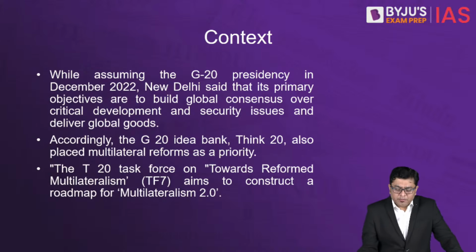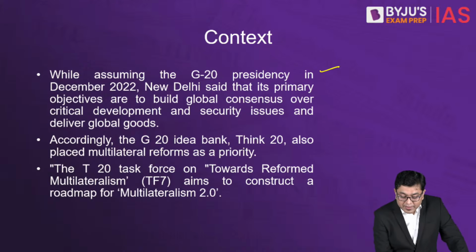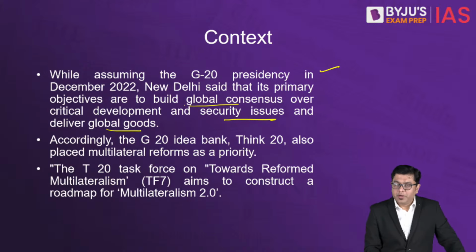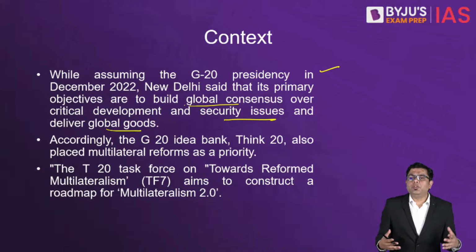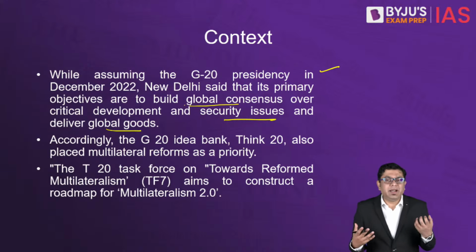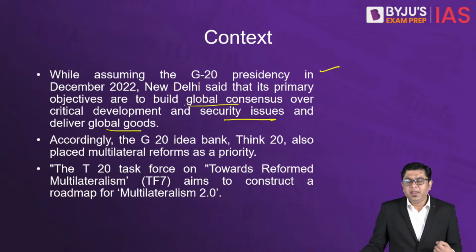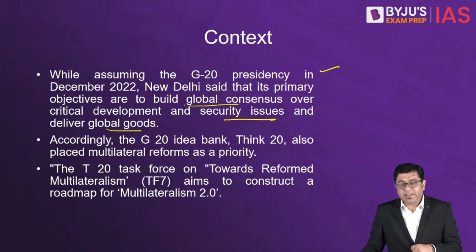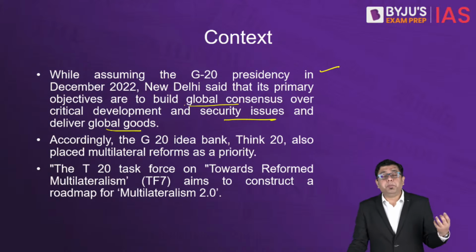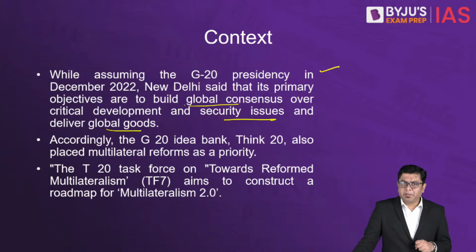So here, while assuming the G20 presidency in December, New Delhi had prioritized that it will build global consensus over critical development and security issues and deliver global goods. Right? And it will talk about reforming the multilateral institutes and multilateral groupings which are there. Yesterday also we had talked about the importance of these multilateral institutes.